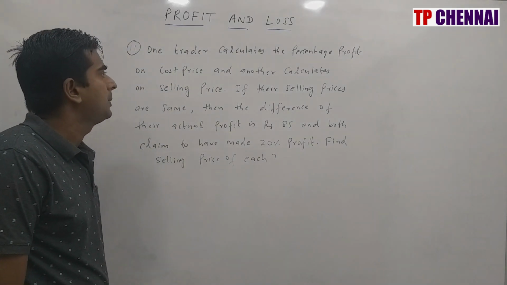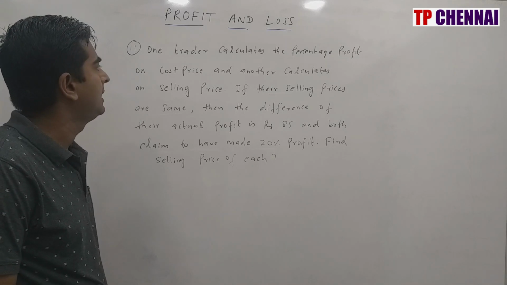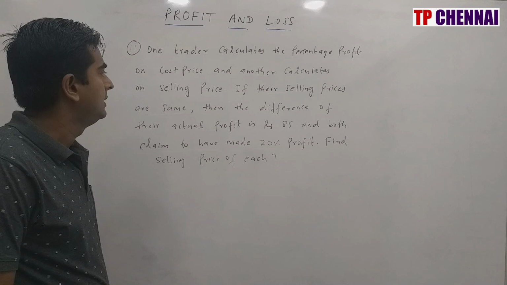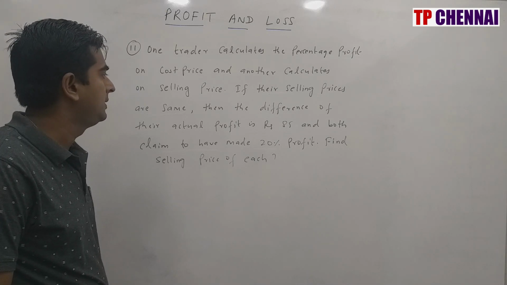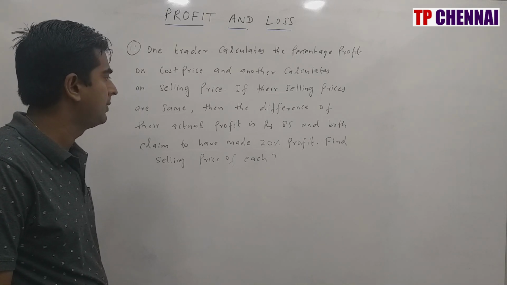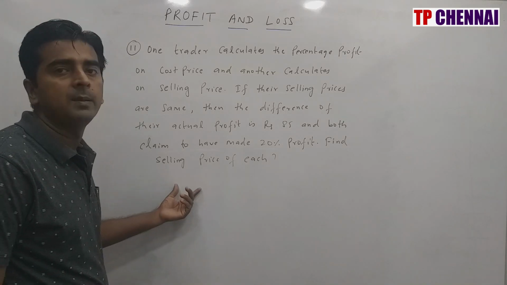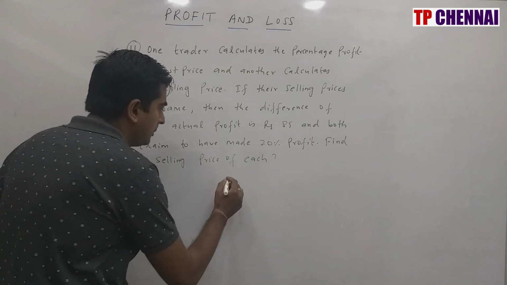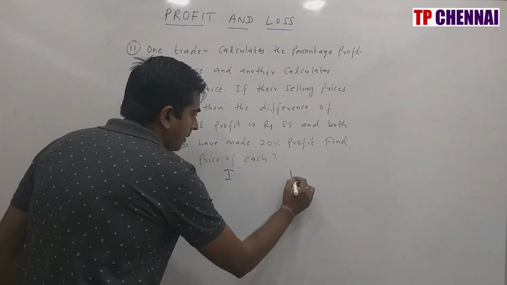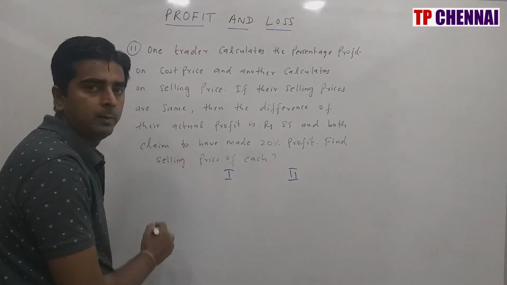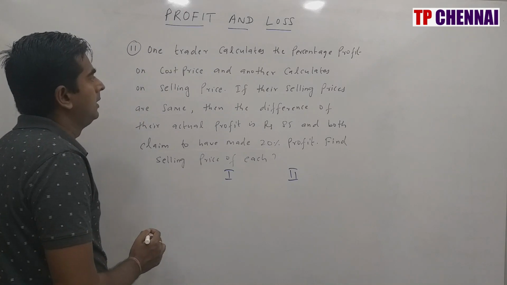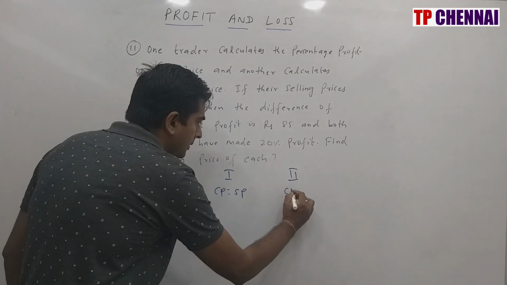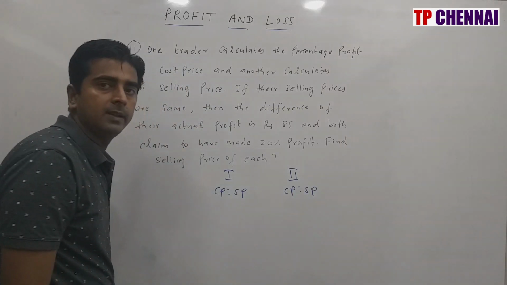One trader calculates the percentage profit on cost price and another calculates on selling price. If their selling prices are same, then the difference of their actual profit is rupees 85 and both claim to have made 20% profit. Find the selling price of each trader. So there are 2 traders here. First trader is nothing but, I am denoting it by 1. Second is nothing but second. So I am writing CP, I am writing SP for the first trader. For the second trader also I am writing CP and SP.